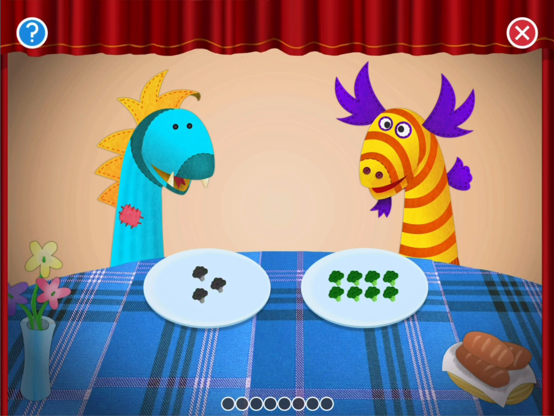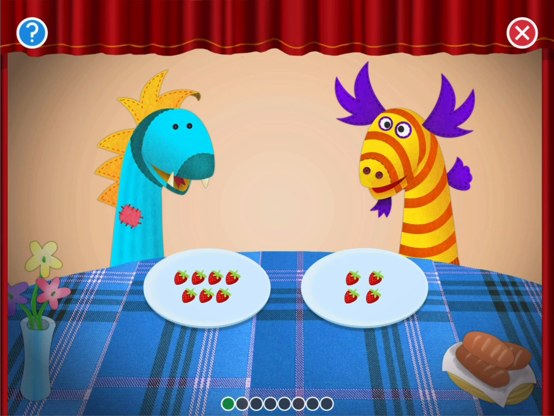Oops! That plate has less than the other one. Not that one. The dragon puppets want the plate of broccoli with more. Tap the plate with more. Try this. That plate has more than the other one.